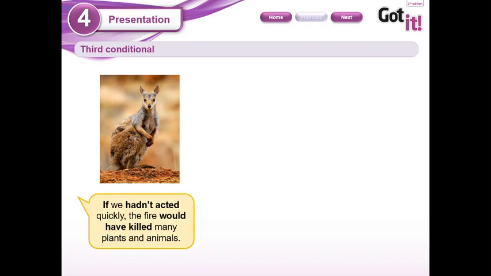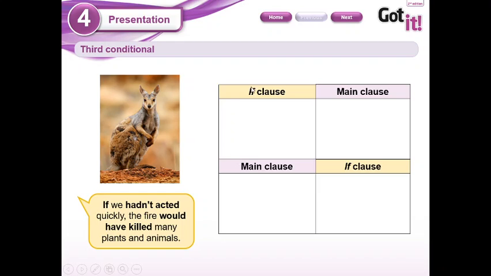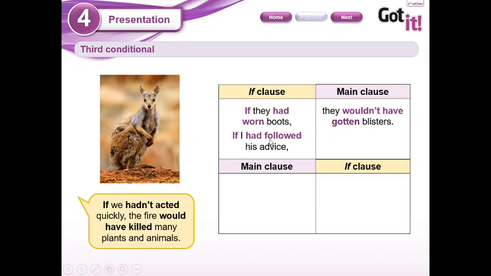Look, if we hadn't acted quickly, the fire would have killed many plants and animals. So we have the if clause using past perfect. Look, if they had worn boots, the main clause, they wouldn't have gotten blisters. If I had followed his advice, would I have been happy?